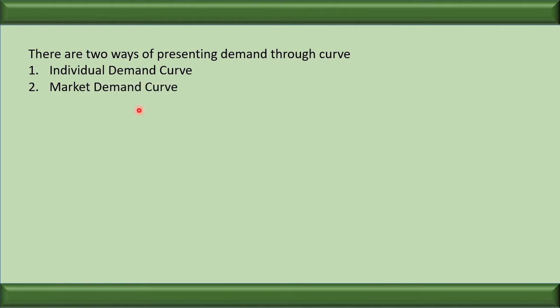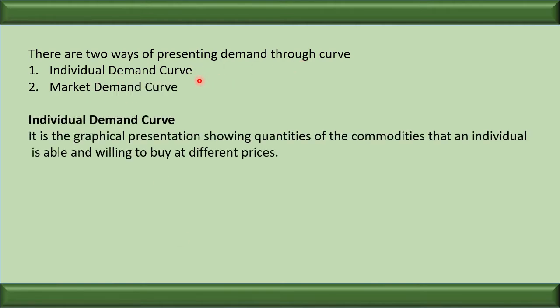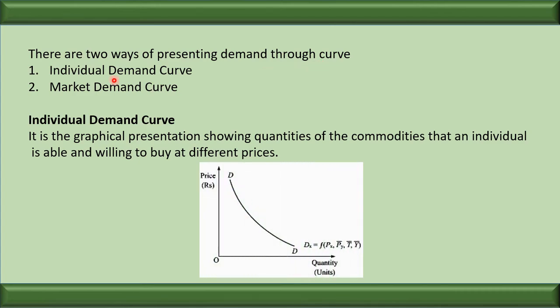As we have seen that the demand schedule is of two types, similarly, the demand curve is also of two types: individual demand curve and the market demand curve. Let us see what is individual demand curve. The graphical presentation showing the quantities demanded by an individual at different prices is called individual demand curve.